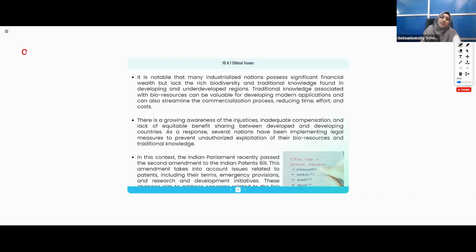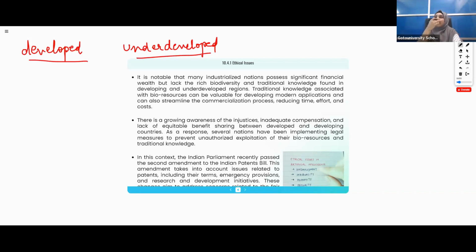There are two categories of countries. One is the developed countries, another one is underdeveloped. You can see how nature, God, created them. The developed countries are having all the resources with them. They are having all the biological resources and are financially wealthy, everything they are having. But they are lacking behind in biodiversity.